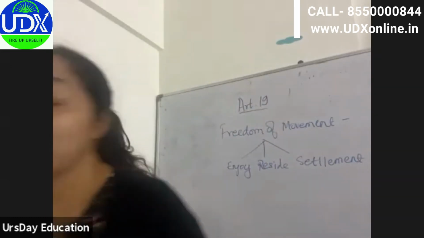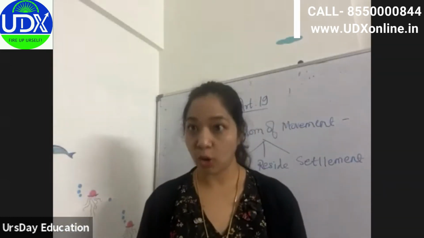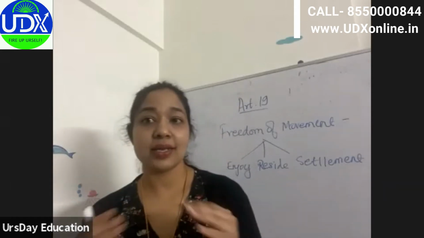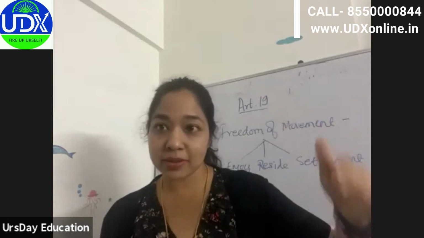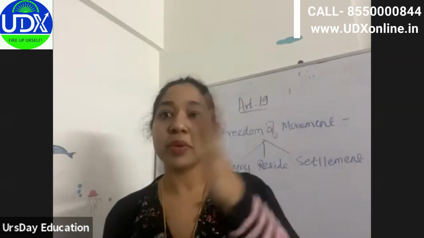So we are done with freedom of movement and residence. Then we have the freedom of trade, profession and occupation. Now why has this been given as a fundamental right? Because we have a history where the son or daughter of a king would be the future prince and princess. We had the tradition that if you have this work, like if you are a Brahmin, Brahmins have to do only this, like puja.